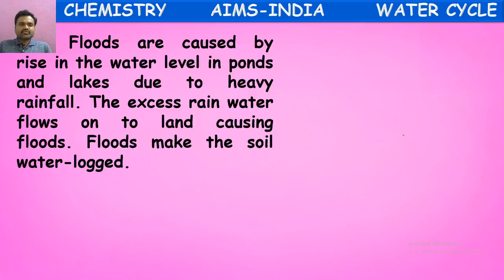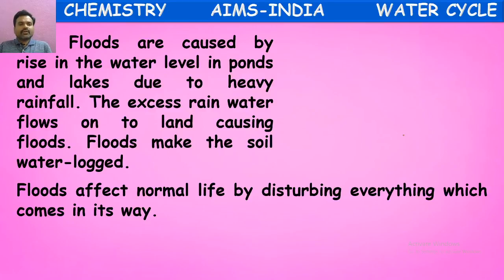Floods are caused by rise in water level in ponds, lakes, and rivers due to heavy rainfall. Yes, the excess rainwater flows onto the land, causing floods. When they are completely filled with water, the excess water will overflow and come into the living areas. Floods make the soil waterlogged, meaning the soil will be fully filled with water. Floods affect normal life by disturbing everything which comes in their way. Yes, when floods are occurring, everything will be washed away by this water. All will be disturbed there.